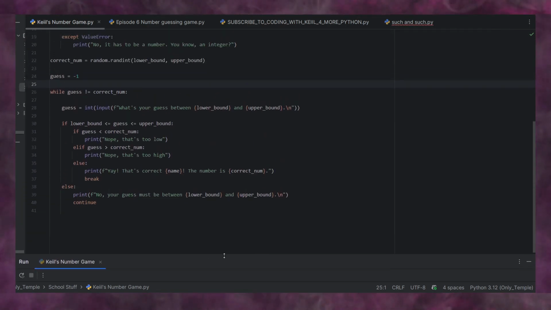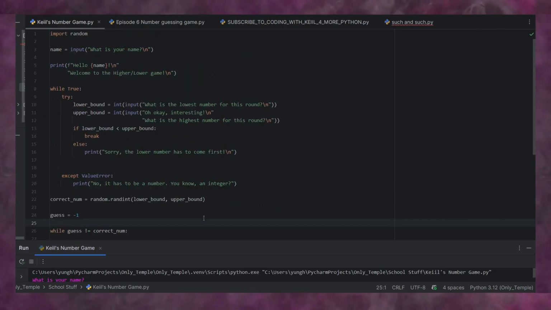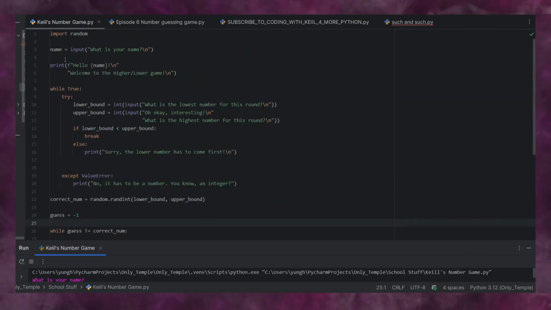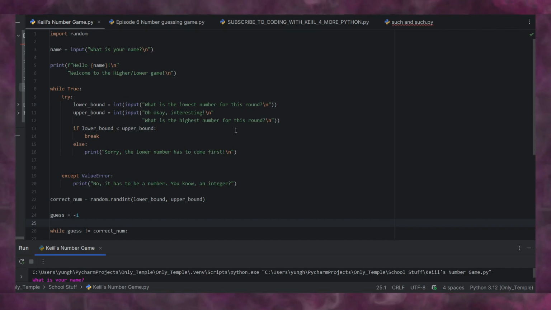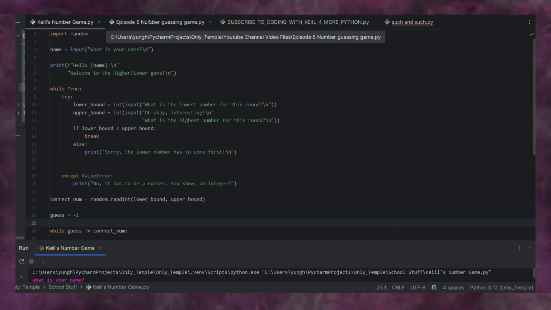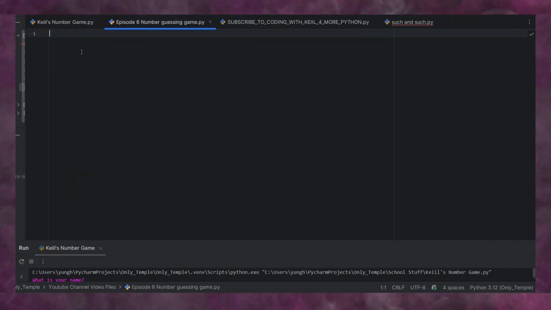So let's build this. And I'll show you why we have the try and except blocks. But first we're going to go over just the basics.